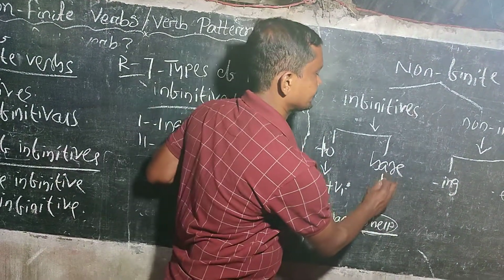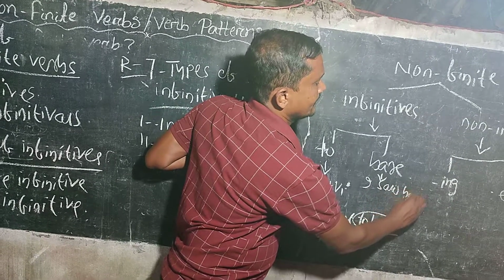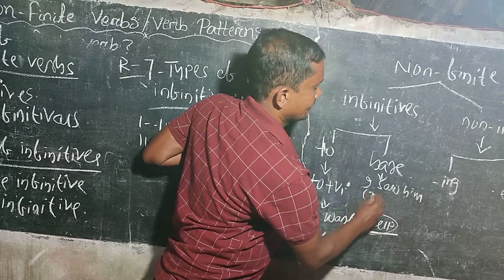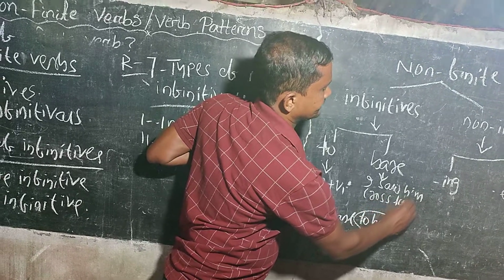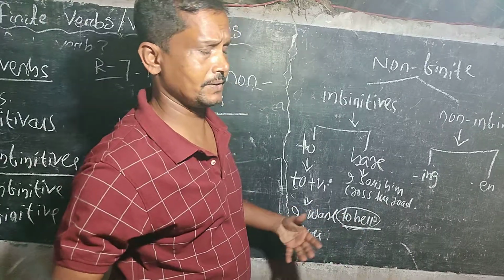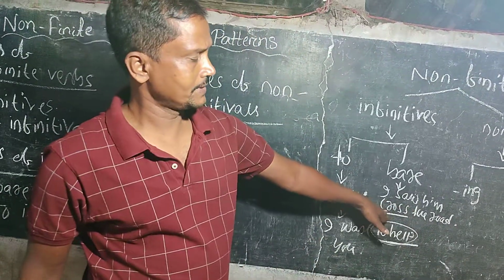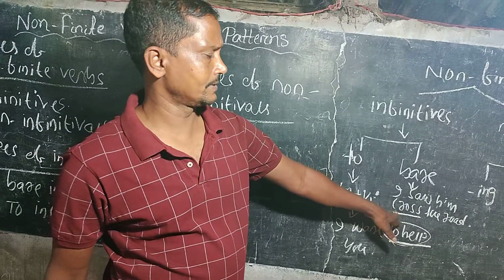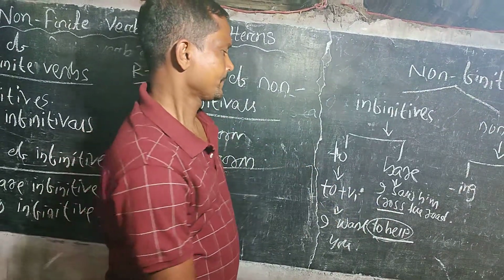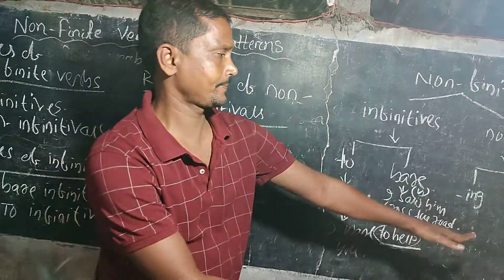Example: I saw him cross the road. Cross is the bare infinitive because it is in its v1. That means v1 is known as bare infinitive.